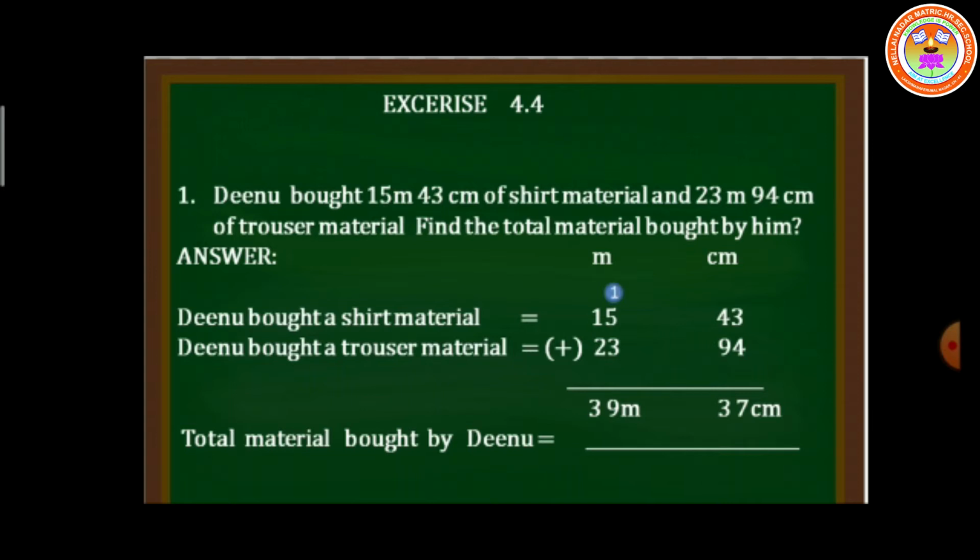How do we know whether it's an addition or a subtraction problem? I'll give one hint here. If it is an addition problem, in the question itself the word total or sum will come. If it is subtraction, the hint word will be remaining or left, like that. See here, in this question they are asking to find the total material. So we are supposed to add the meter and centimeter. Is it clear, children? Shall we move on to the next problem?